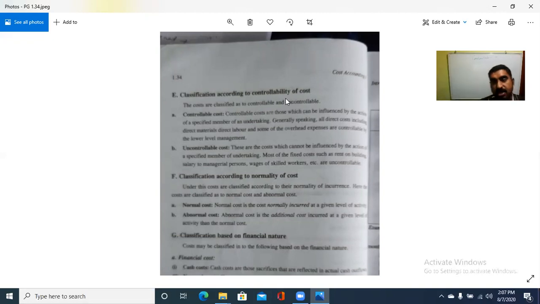So what are these? Controllable costs and uncontrollable costs. Controllable costs can be controlled by any specified member of an undertaking, while if it cannot be controlled by any specified member of an undertaking, it is called the uncontrollable cost. So classified into controllable and uncontrollable cost.